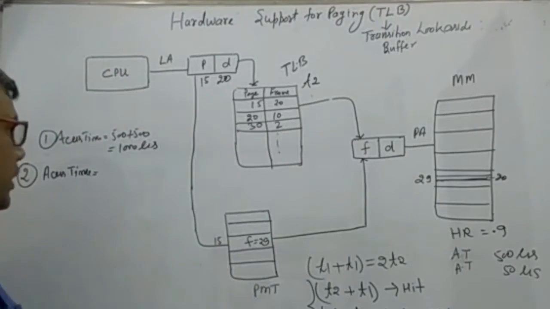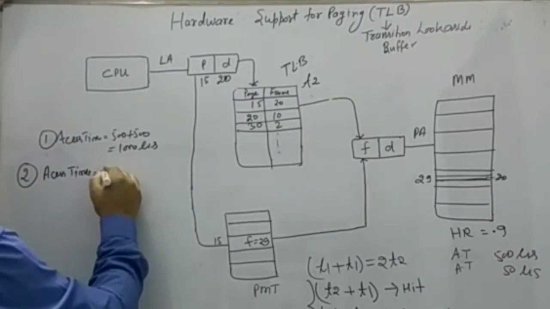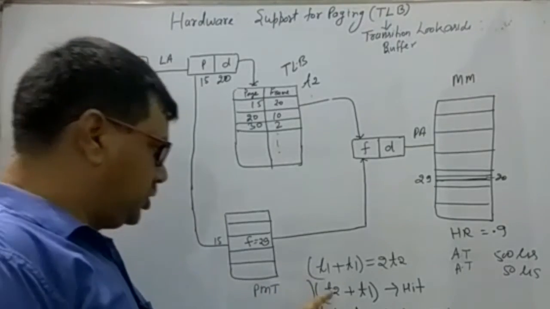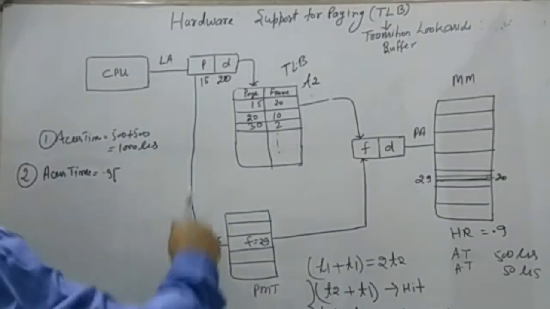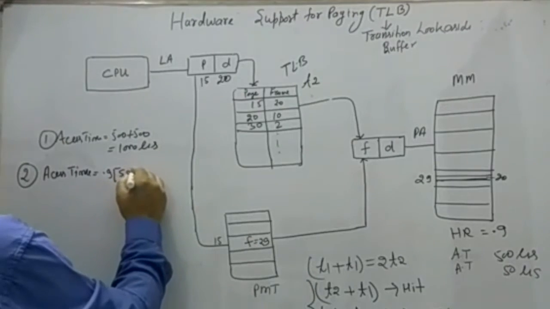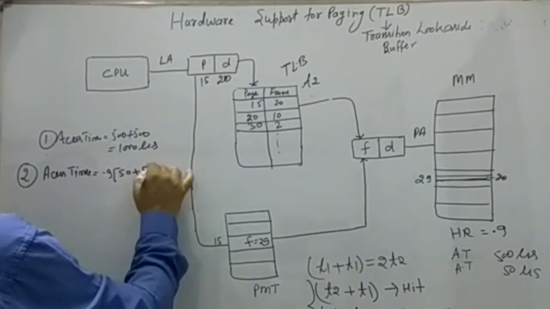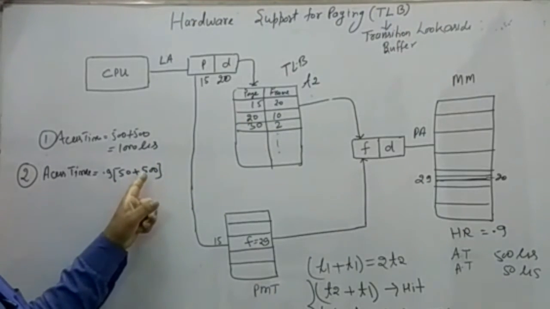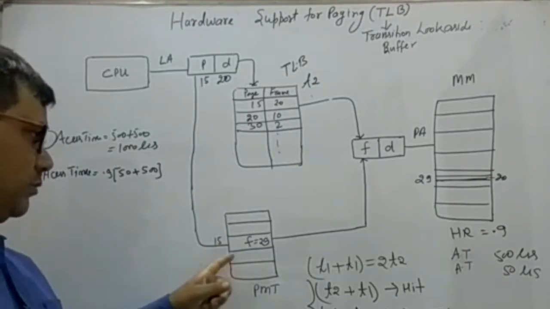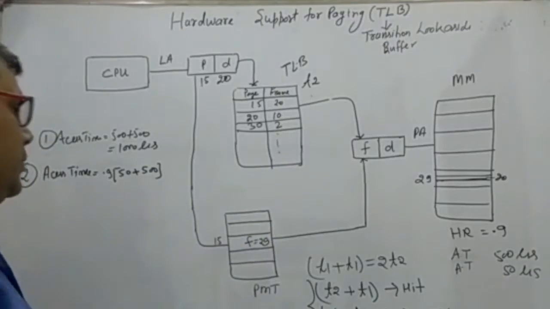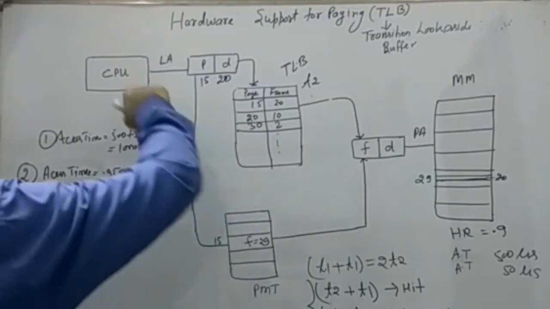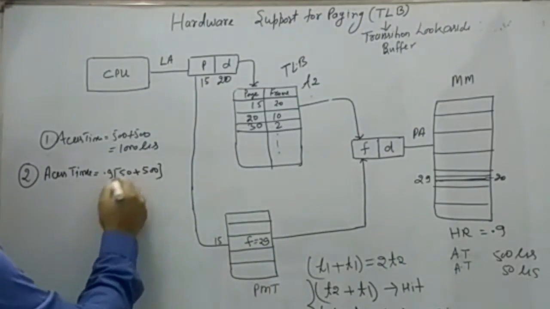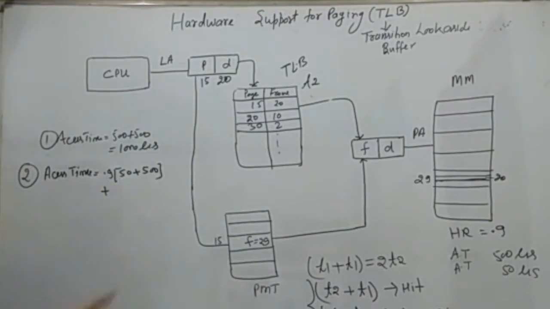If the hit ratio is 0.9, then 0.9 multiplied by T2 plus T1. Here T2 means 50 microsecond, the search time of the TLB, and T1 means 500 microsecond, the search time of the memory, because here it follows this route.